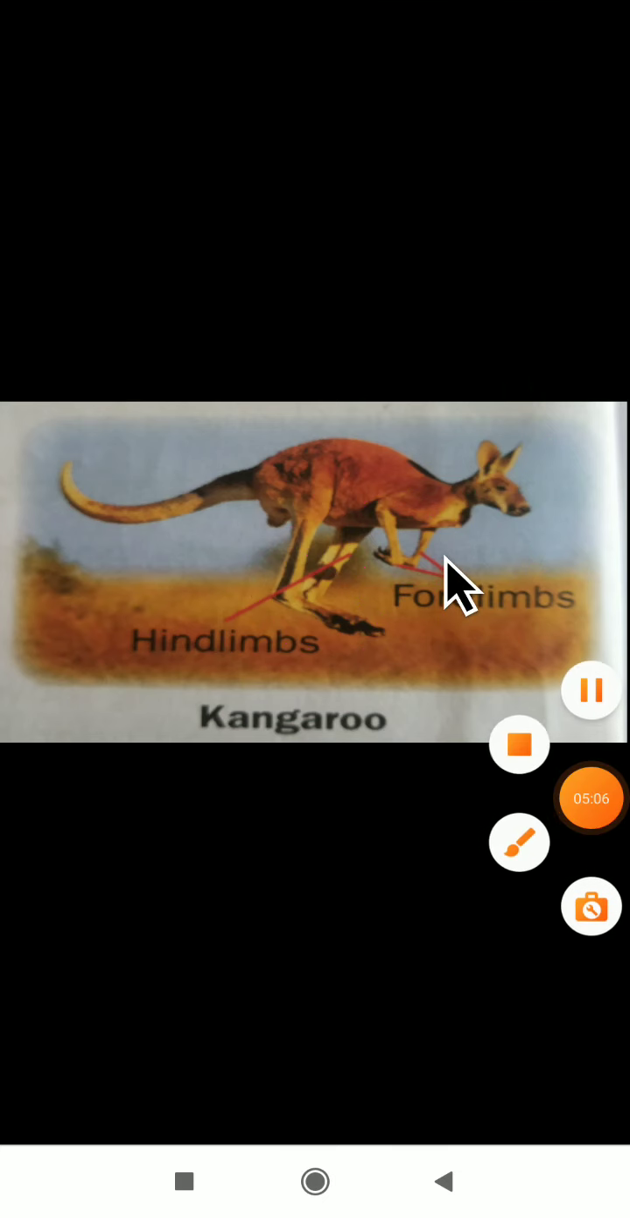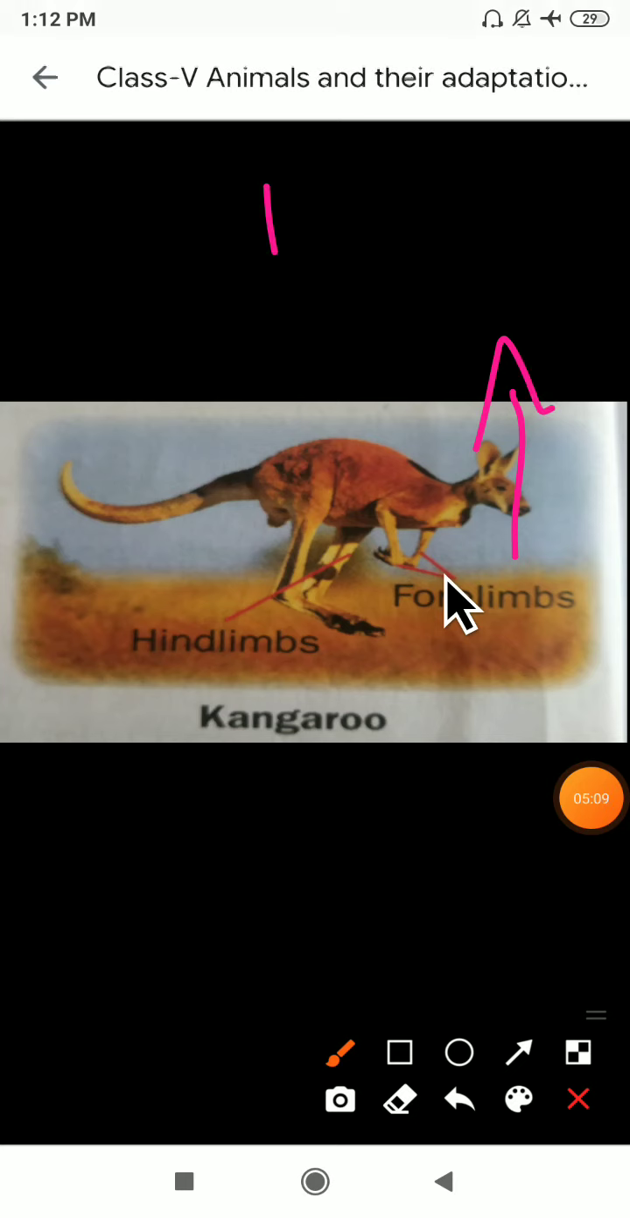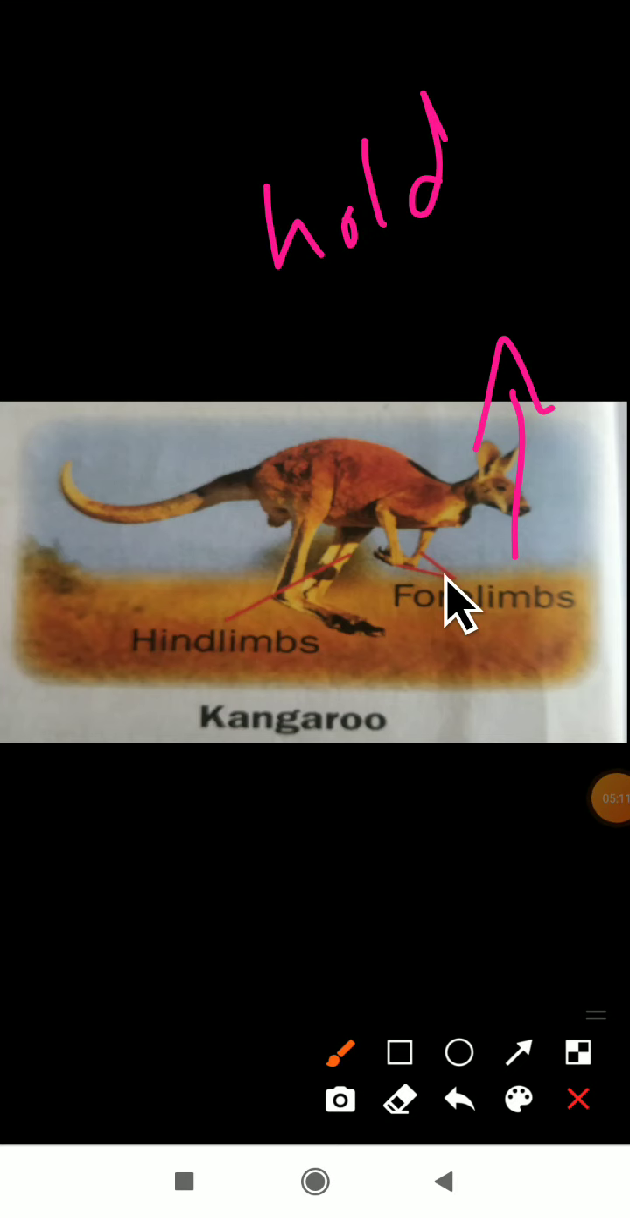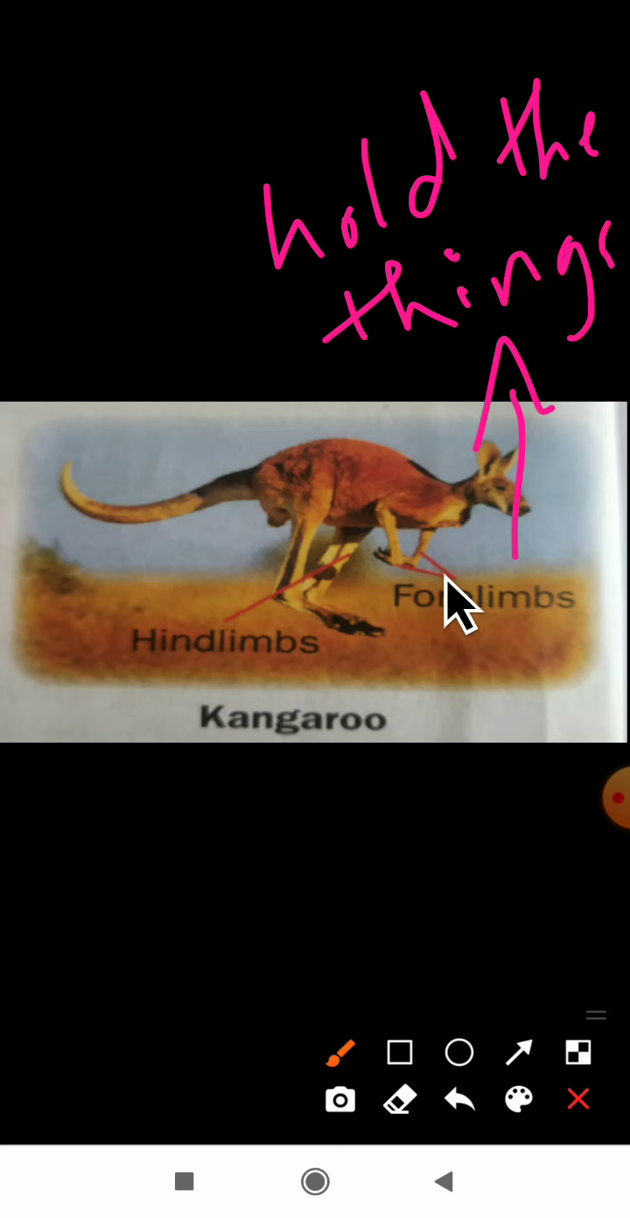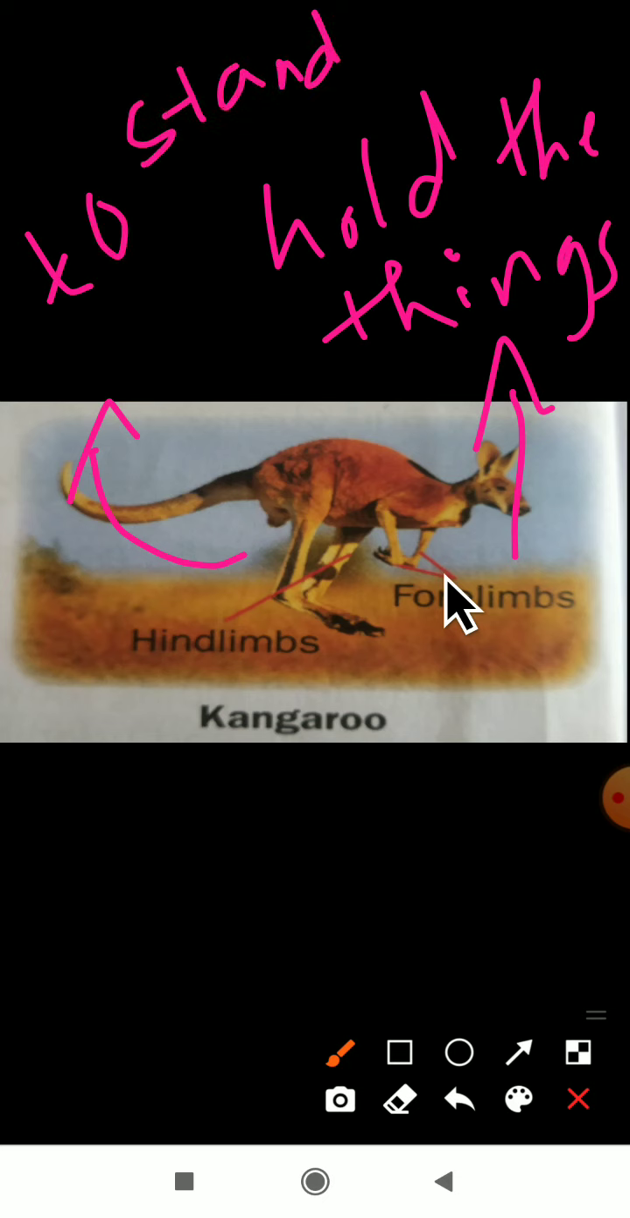The use of four limbs is to hold things. Then what is the function of hind limbs? To stand. If the animal wants to stand, then with the help of hind limbs only it will stand. And how will it move? The kangaroo, with the help of hind limbs only, will jump. The four limbs will catch things.